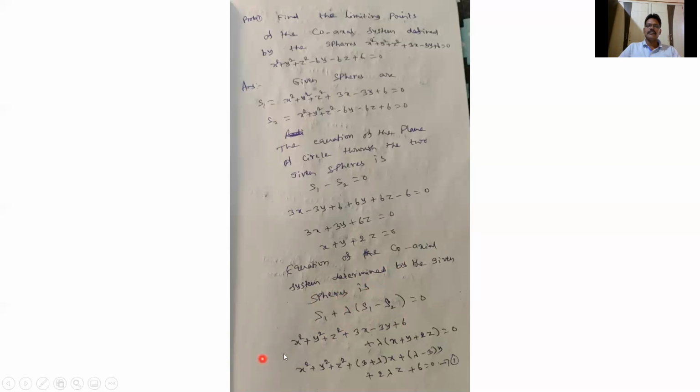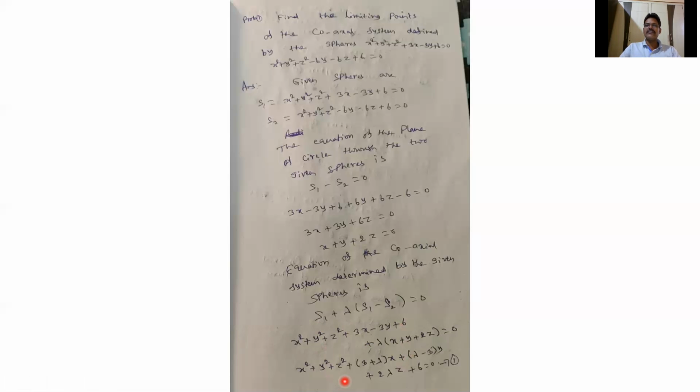S1 is x² + y² + z² + 3x − 3y + 6, plus λ(x + y + 2z) = 0. Writing the general form: x² + y² + z², taking x common, (3 + λ)x, y common, (λ − 3)y, and 2λz, and the constant is 6. So the equation of the coaxial system of spheres determined by the given spheres S1 = 0, S2 = 0 is S1 + λ(S1 − S2) = 0. Now this is the equation of the coaxial system of spheres.